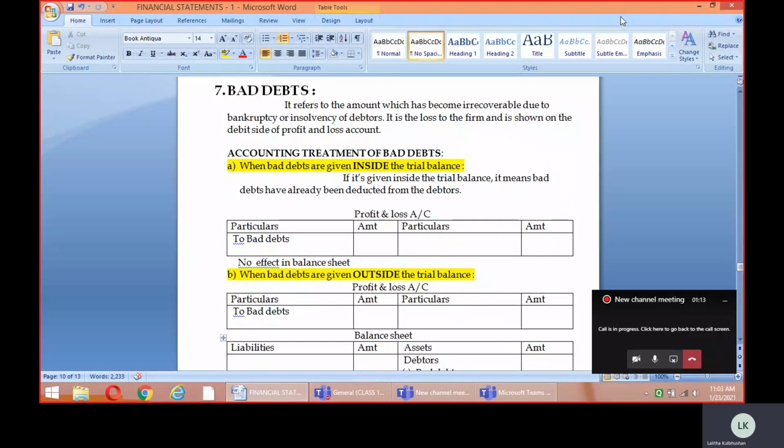Now here we are with the new set of adjustments. That is adjustment number 7, and that is about the bad debt. Adjustment number 6 we have discussed in the previous class. Now it's the continuation of it. We are going to discuss adjustment number 7 and, incorporating these further adjustments, how to prepare the financial